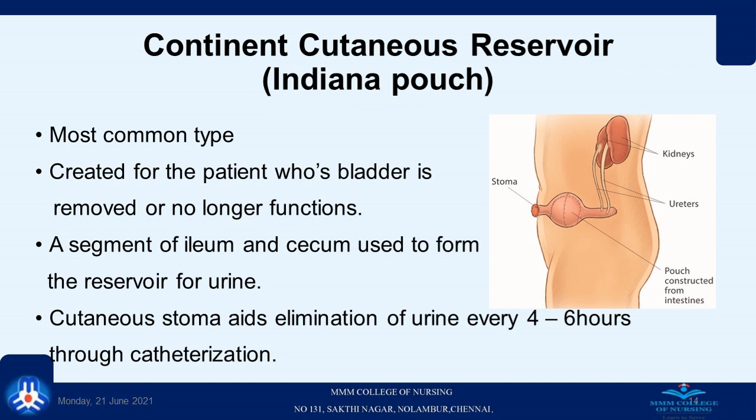It is created for the patients whose bladder is removed or no more functioning. A segment of ileum and the cecum is used to form a reservoir for urine. A cutaneous stoma aids the elimination of urine every 4 to 6 hours through the catheterization through the stoma.